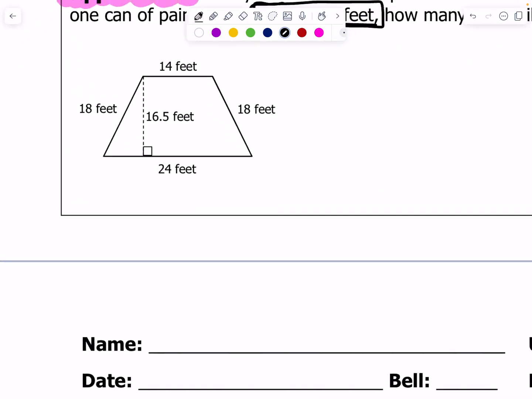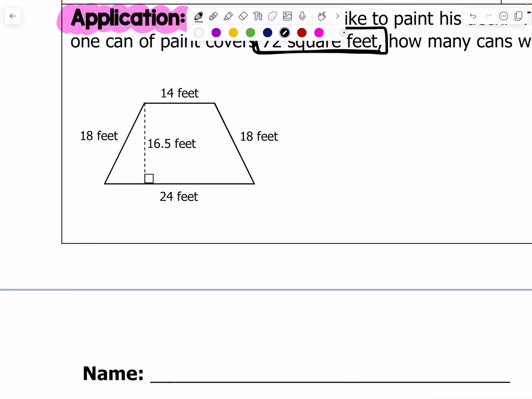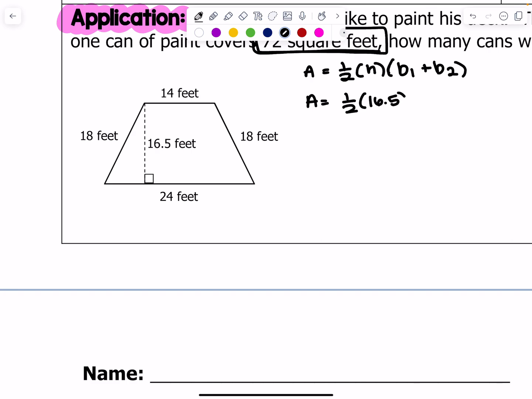So let's just simplify it. We're basically just looking for the area, right? So this is a trapezoid. The area of a trapezoid is 1/2 the height times base 1 plus base 2. Okay, so the area here is going to be 1/2 times the height, 16.5 feet, times 14 plus 24.